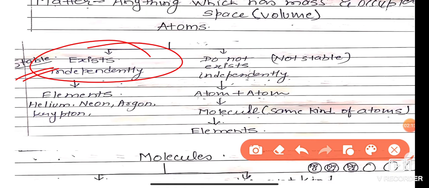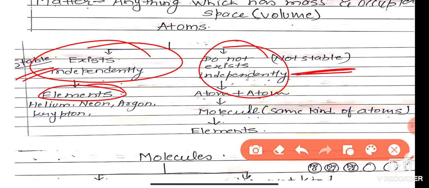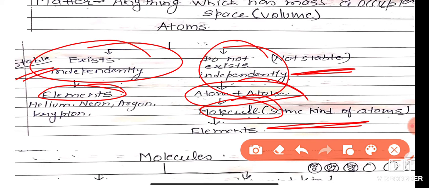The atoms that exist independently and stable in nature form elements. And the atoms that do not exist independently, but exist in a combined form and are not stable in nature, form the molecules of elements. When the same kind of atoms combine together, they form a molecule. The atoms which exist independently are known as elements. They are also part of elements; they are the molecule of an element.